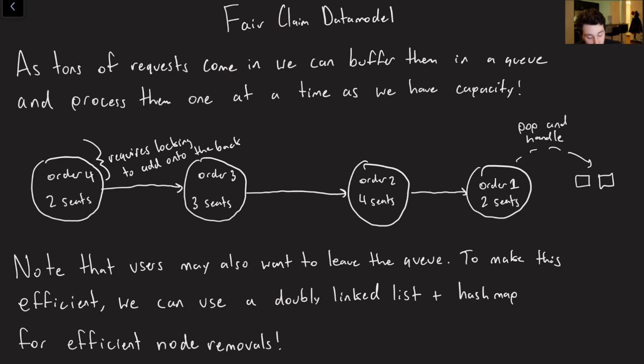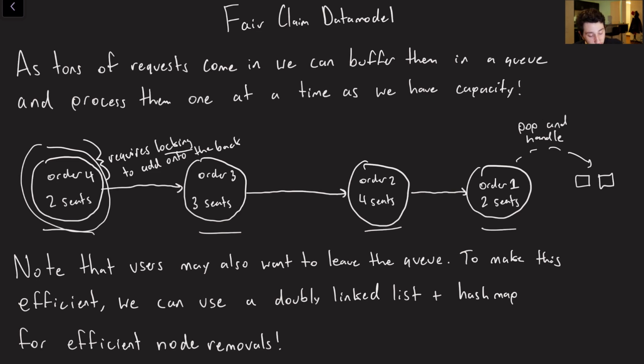Why not? So imagine we get order 1, 2 seats. Order 2 with 4 seats is pointing to that. Order 3 with 3 seats is pointing to that. And then order 4 with 2 seats is pointing to that. Now, if our server is multi-threaded, it's worth noting that we are going to have to lock on the last node of our linked list so that we can actually append a new node to the linked list. That's just how it goes when you're multi-threading.